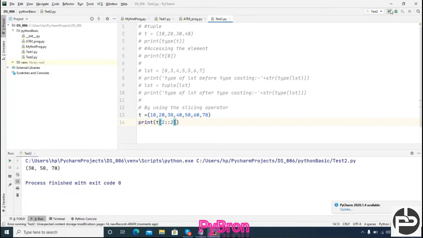Okay, so that is also possible. You can see the second index is 30, so I got 30 and I left 40 and I printed 50, again 60 left, 70 got printed. So that is also possible, you can play around with that.